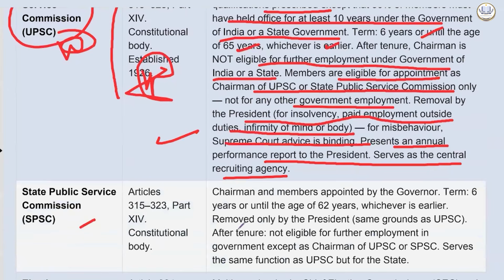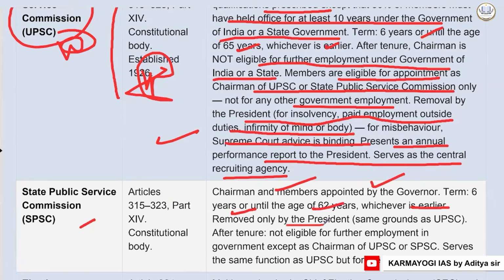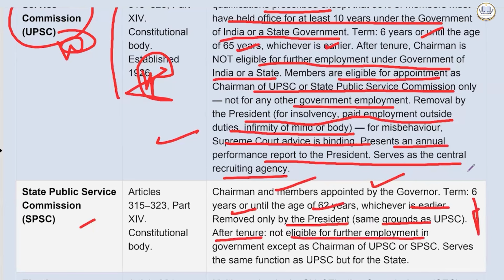Then comes the State Public Service Commission. Chairman and members are appointed by the governor. Term 6 years or until the age of 62 years, whichever is earlier. Removed only by the president. Same grounds as UPSC. After 10 years, not eligible for further employment. So remove होगा president से, appoint होगा governor से. Except as chairman of UPSC or SPSC. Serves the same functions as UPSC but for the state.